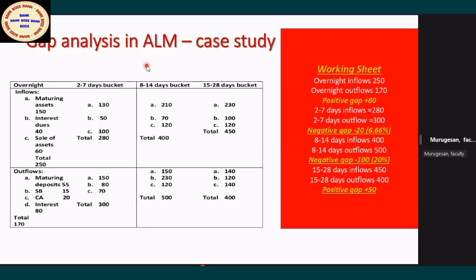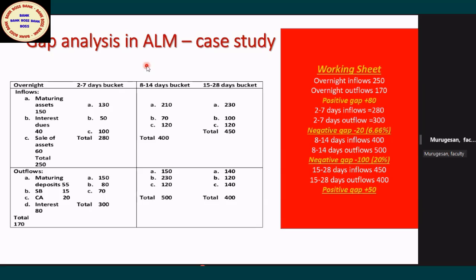The next threshold limit by the Reserve Bank of India is the third level. What is the third level? In the 8 to 14 days bucket, another 5% will be added. So for 1 to 14 days, the negative gap, if any, should not exceed 15% of the expected outflow during that cumulative bucket. The 5 is in isolation, the 15 is cumulative.